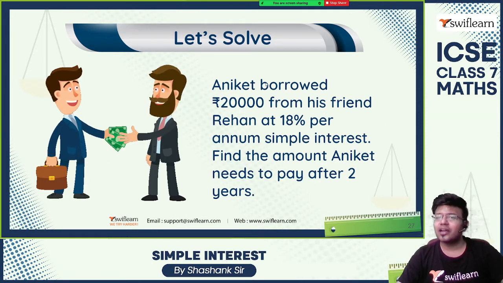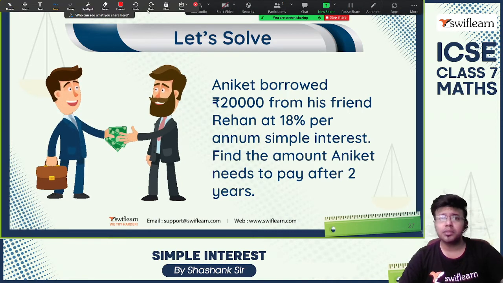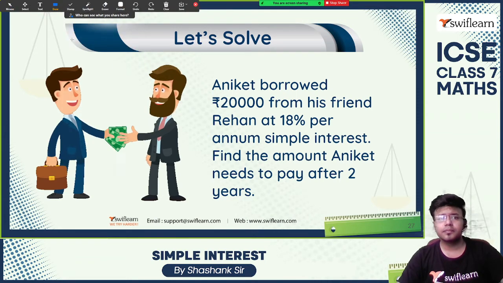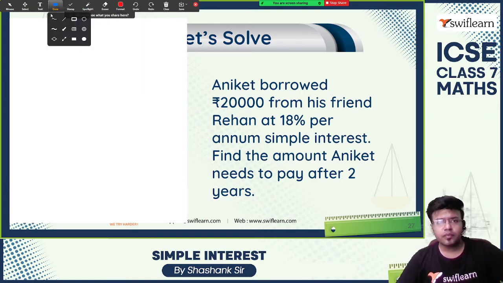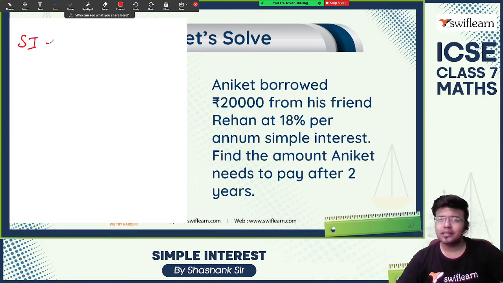Now, Ankit borrowed rupees 20,000 from his friend Rihan at 18% per annum. Find the amount Ankit needs to pay after 2 years. First calculate the simple interest. SI is equal to PTR by 100.